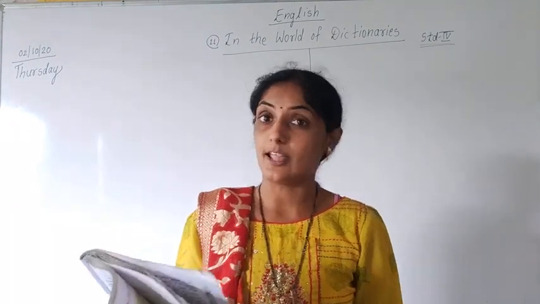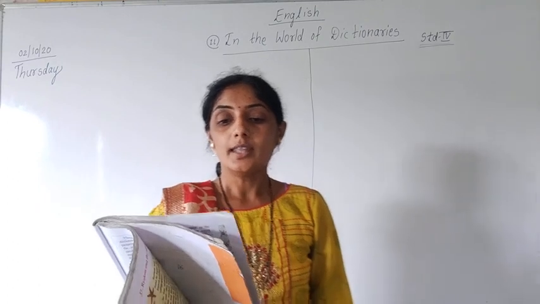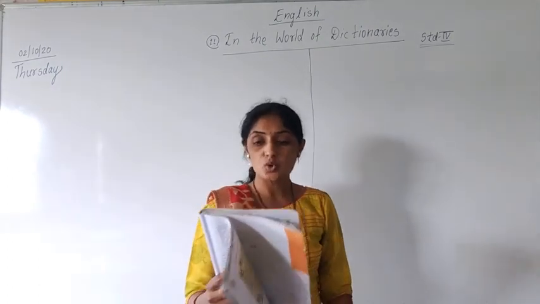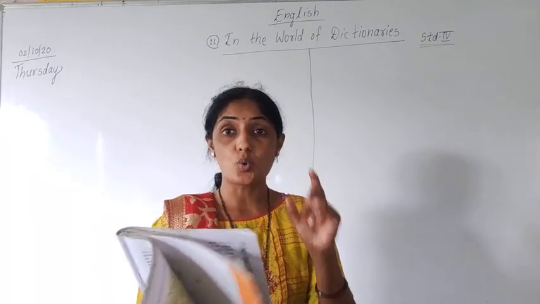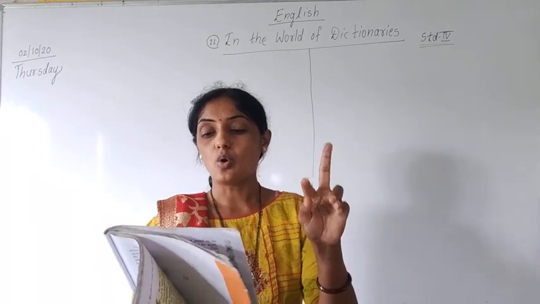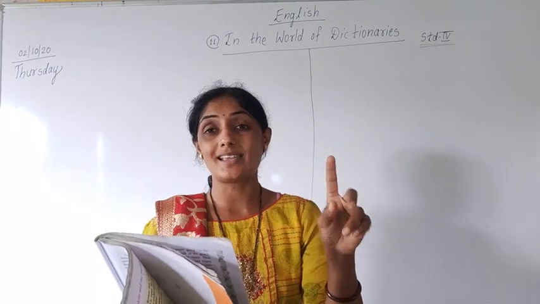Dictionary tells us. Okay, it helps us. Next, the fifth point is that a dictionary shows us the different forms of the same word. For example, rose, roses, go, going, went, gone, etc.